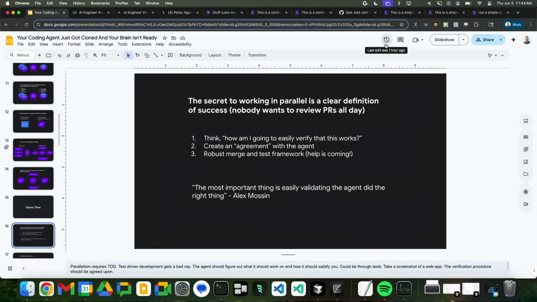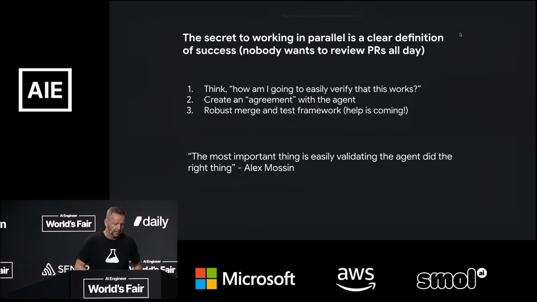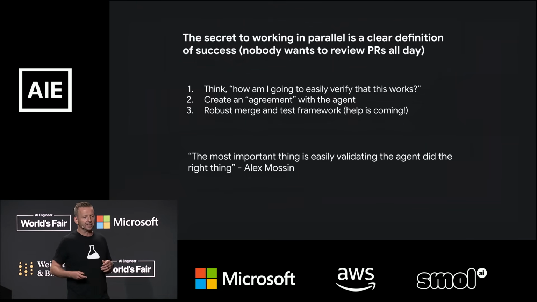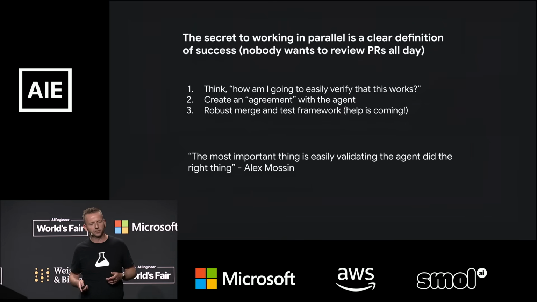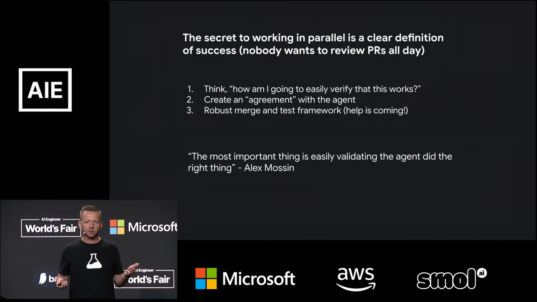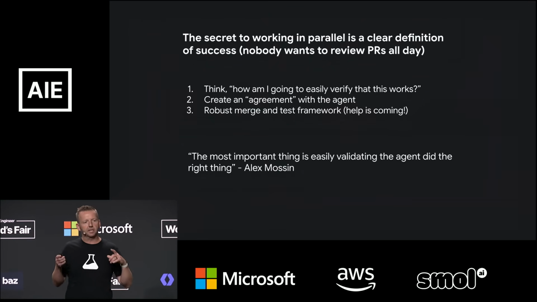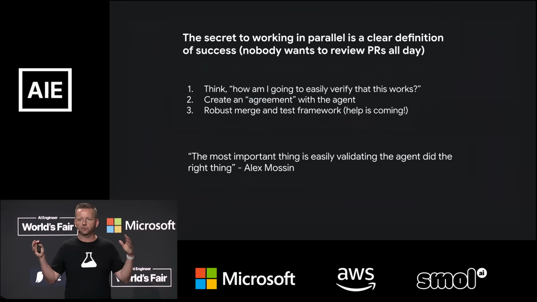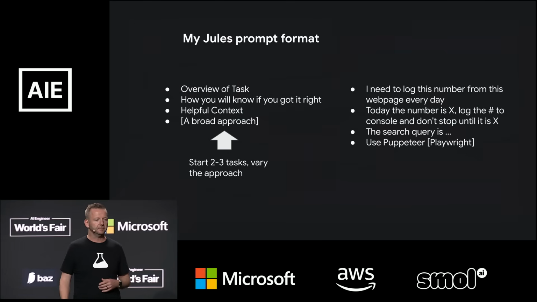So, in summary, the secret to working in parallel is a clear definition of success, because nobody wants to review PRs all day. So think before you get started, how am I going to easily verify that this works? Again, Scott hit on this as well. Create this agreement with the agent. Tell it, don't stop until you see this, or don't stop until this works. And then a robust merge and test framework at the end to put everything back together, and help is coming.